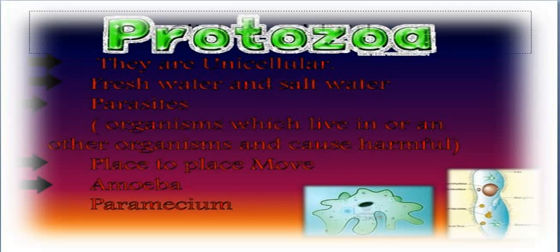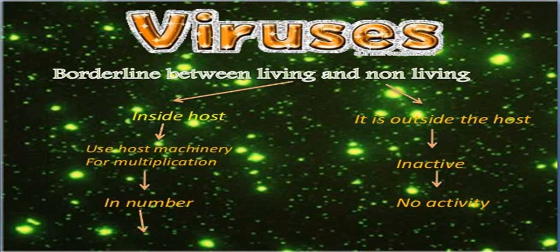Understood? Now comes the last topic for this video, that is viruses. Viruses are considered to be on the borderline of living and non-living. Why? Because when they are outside the host, they are non-living, they have no activity, they are inactive.